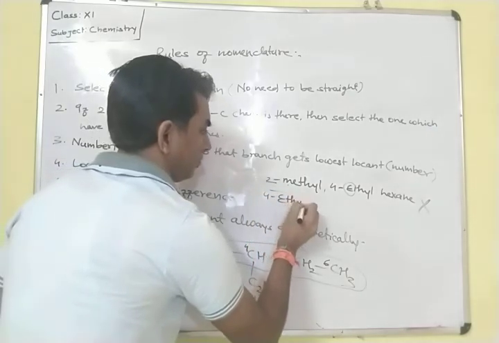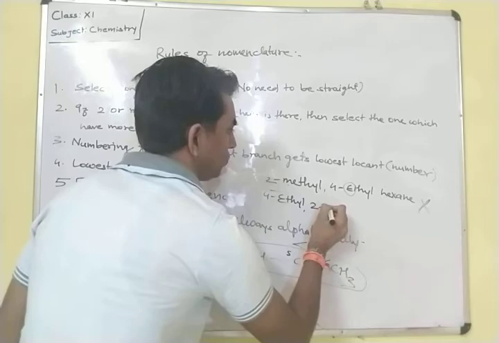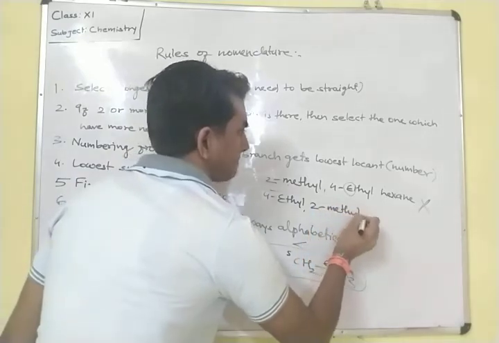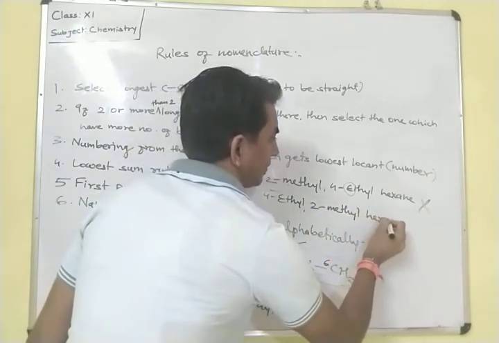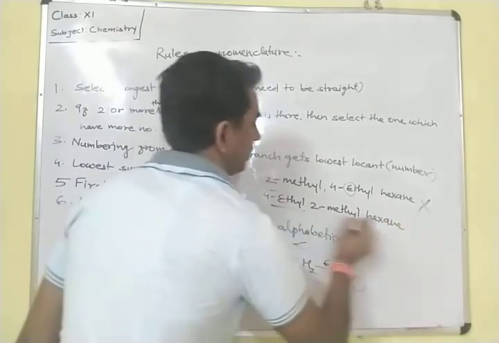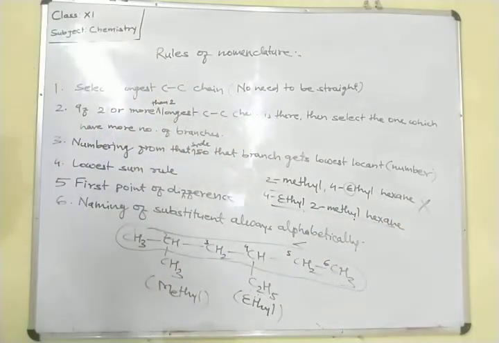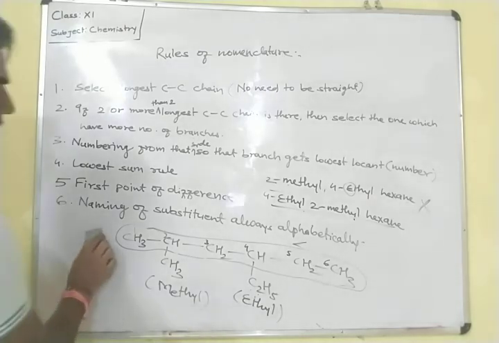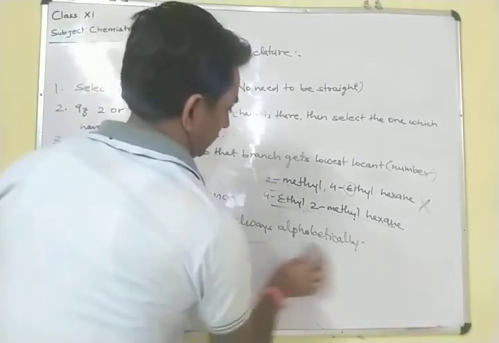4-ethyl-2-methyl hexane, and there is no double bond. So 4-ethyl-2-methylhexane. If alphabets are there, we always have to write the name alphabetically. Now next, suppose there are 2 chlorine groups. One more example I am giving you. Write down this.